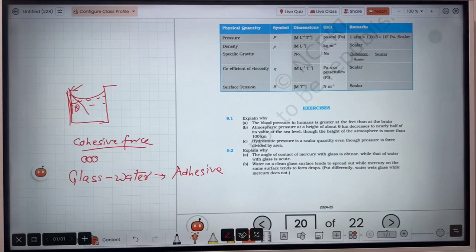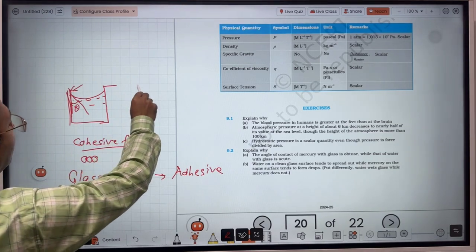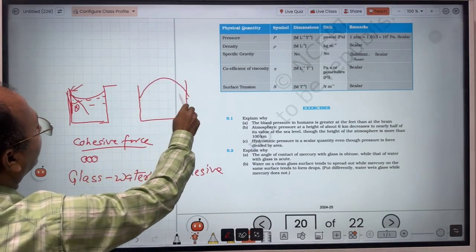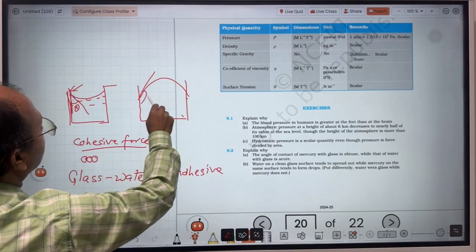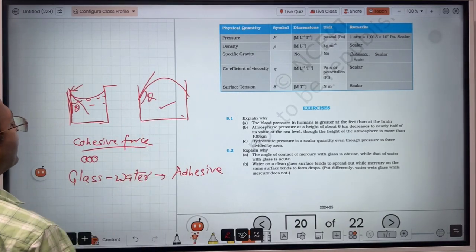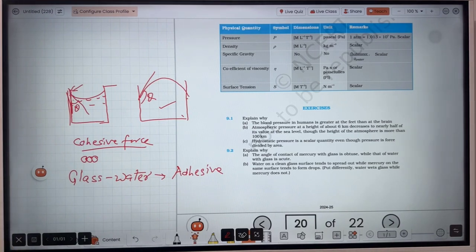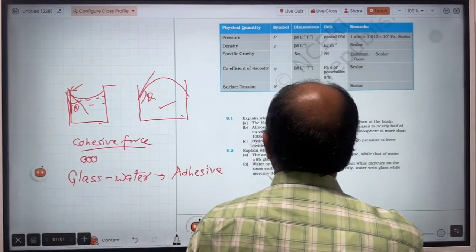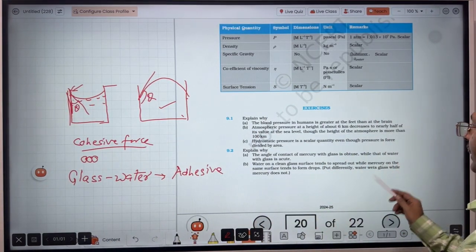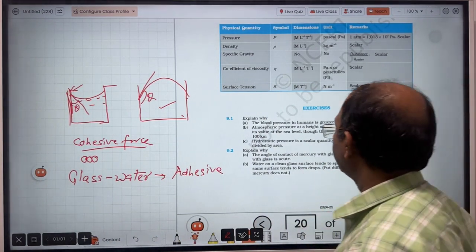On the other hand, if cohesive force is stronger than adhesive force, then the angle will be obtuse. As in the case of mercury, what do you observe? The angle of contact will be like this, obtuse, right? It means the cohesive force between molecules is larger than the adhesive force. So I think you have understood. The angle of contact of mercury with glass is obtuse, while that of water with glass is acute.